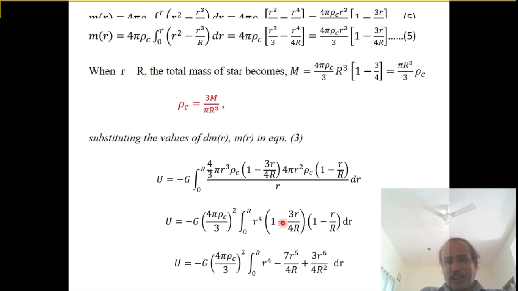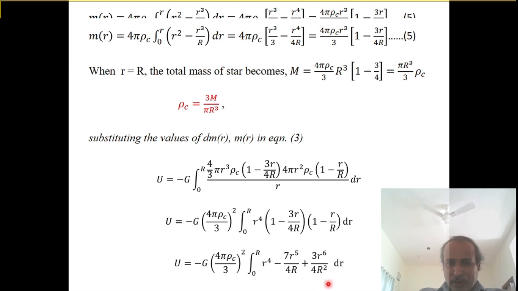Now integration is applied only to r to the power of 4, (1 minus 3r by 4R) and (1 minus r by R). Now multiply these three functions. We get r to the power of 4 minus 7r to the power of 5 divided by 4R plus 3r to the power of 6 divided by 4R squared, into dr.